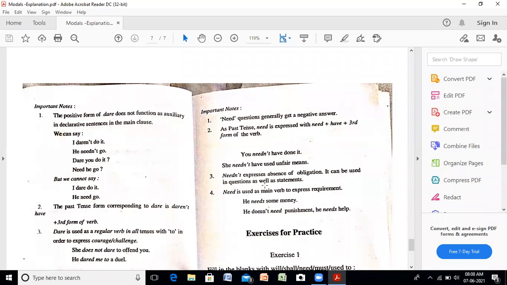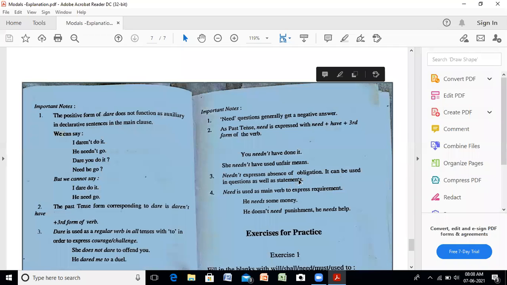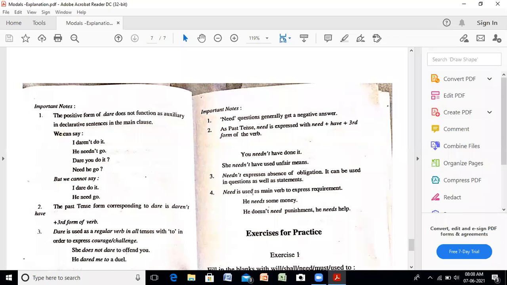Need not express absence of obligation. It can be used in questions as well as statements. Need is used as main verb to express requirements. Here it is used in the form of tenses as a main verb. He needs some money. He does not need punishment, but he needs help. So here we see that need is used as a main verb. That's why we are using s with he, needs, because it refers to present tense.